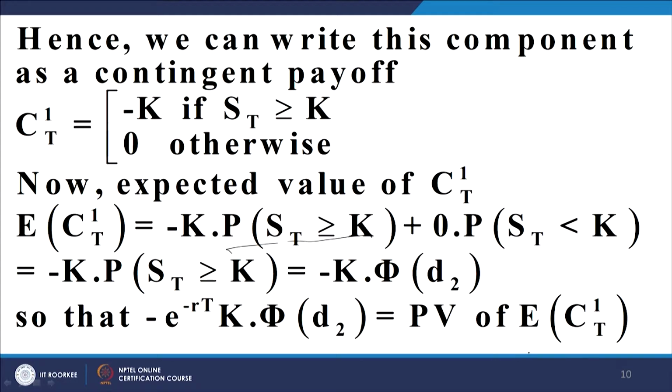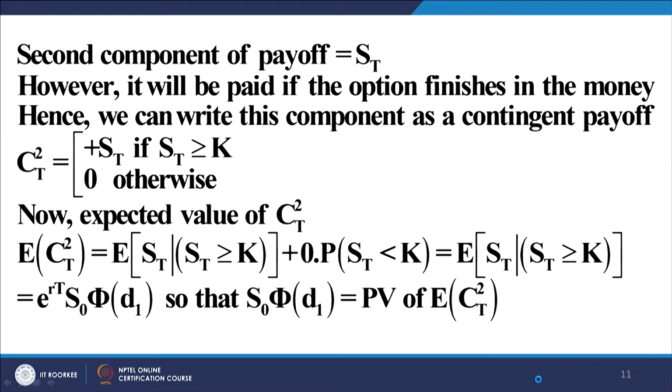So, the expected value of this contingent payoff is minus k phi d 2, but it is occurring at t equal to capital T, please note this. Therefore, the present value of the expected value of this component is k e to the power minus r t phi d 2. Now, let us look at the stock. The second component is the receipt of the stock if I decide to exercise the call. Now, when will I decide to exercise the call? When S T is greater than k.